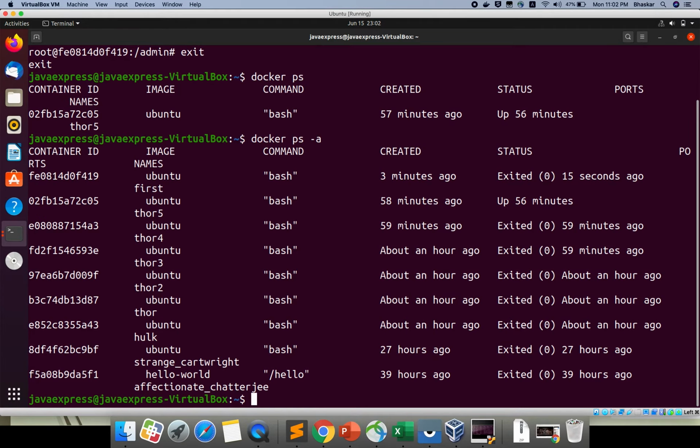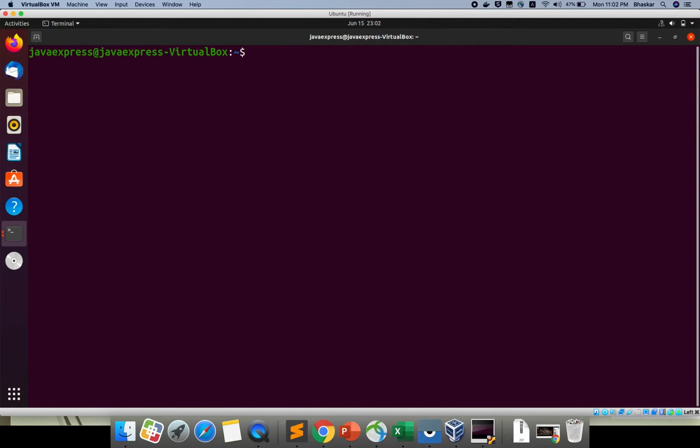Okay, now what I will do, I'm clearing my screen. Now if I created 10 volumes, we face difficulty, right? Which volume is linked to which container, you don't know, right? So to solve this, we have one more concept, named volumes. You can define the name also for this container.